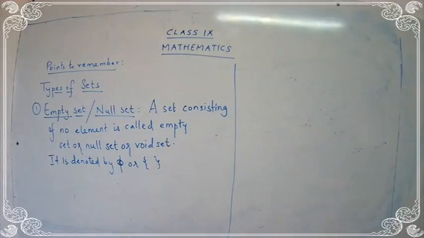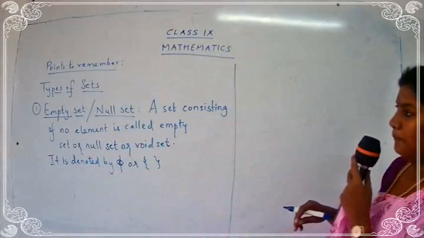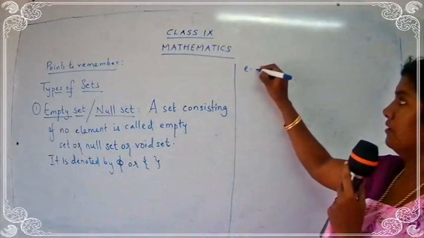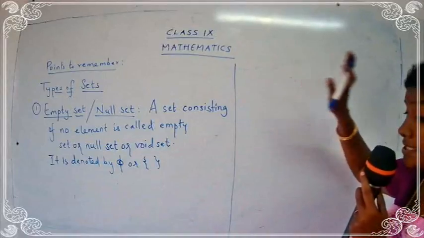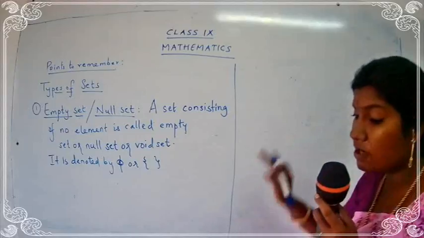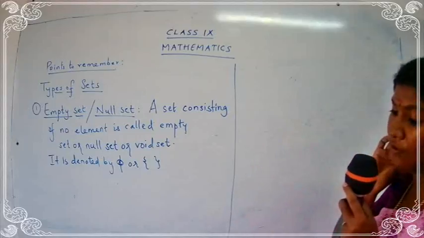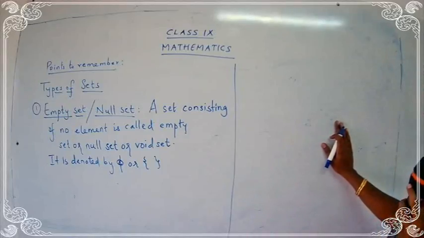Let's see the explanation for empty set. Okay. Let me take an example. Suppose this is just for your explanation part. No need to take down. Just put your pens down. So whenever I explain to you, put your pens down and understand. Okay, now we are going to take an example over here, and let me check whether it's an empty or non-empty.